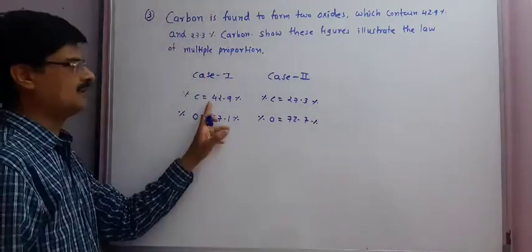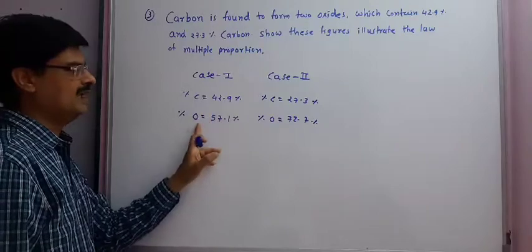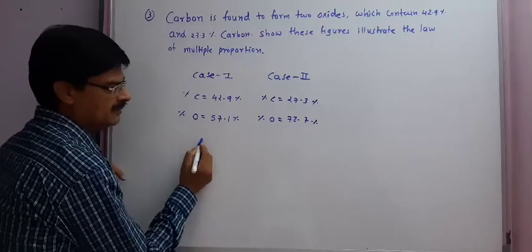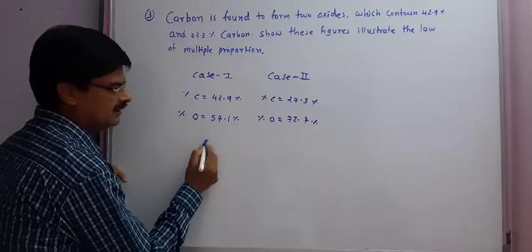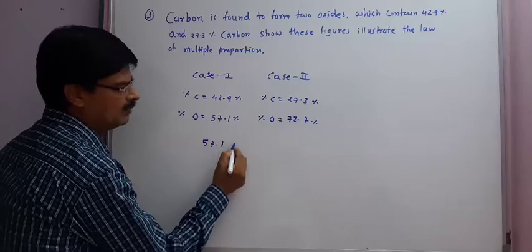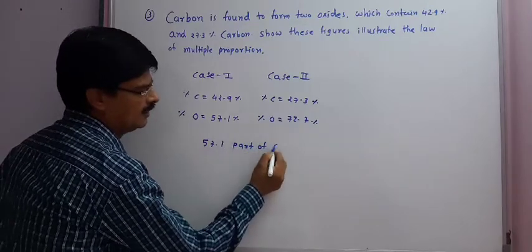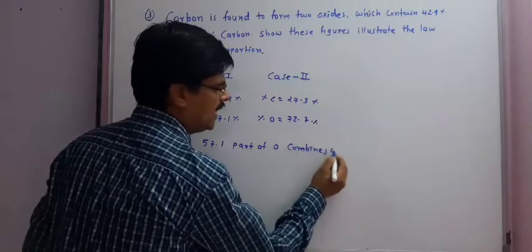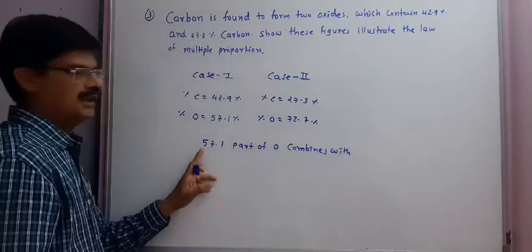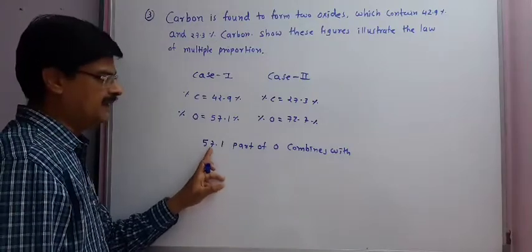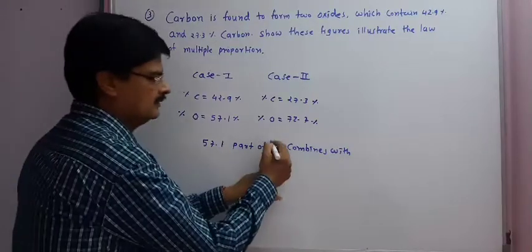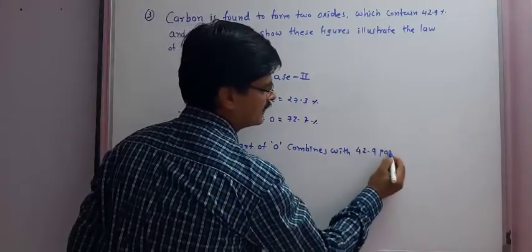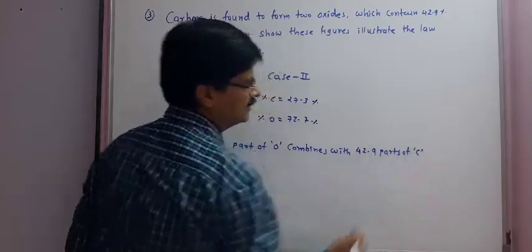So we have got carbon 42.9% and oxygen 57.1% in the first case. So for the first case, we can say 57.1 parts of oxygen combine with 42.9 parts of carbon.